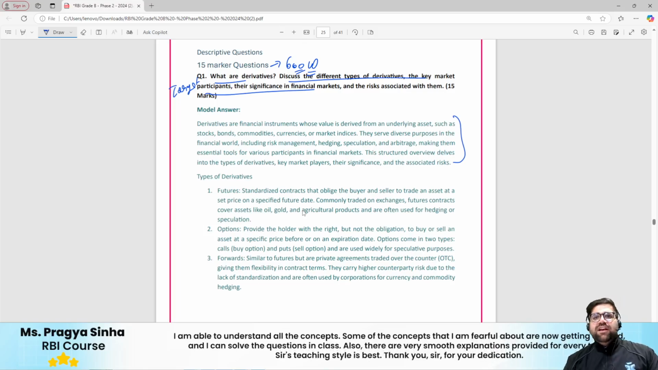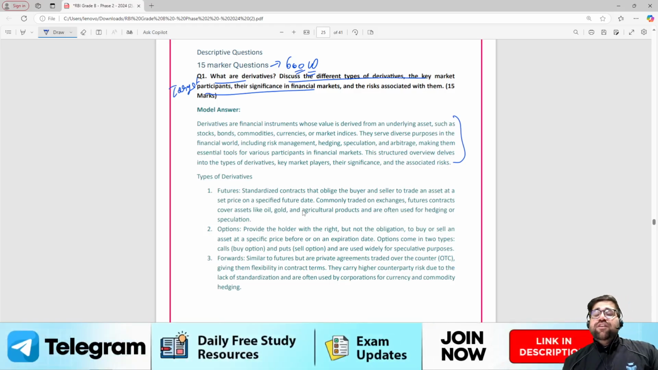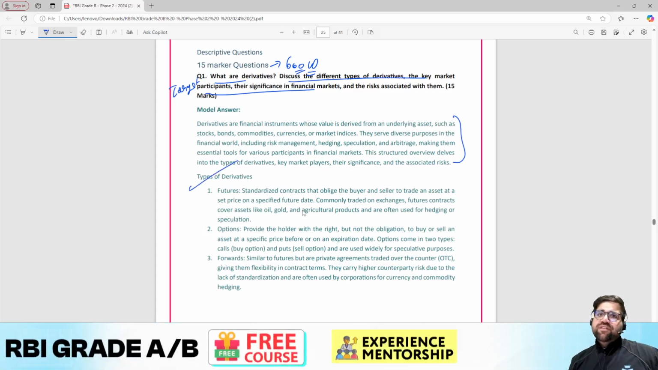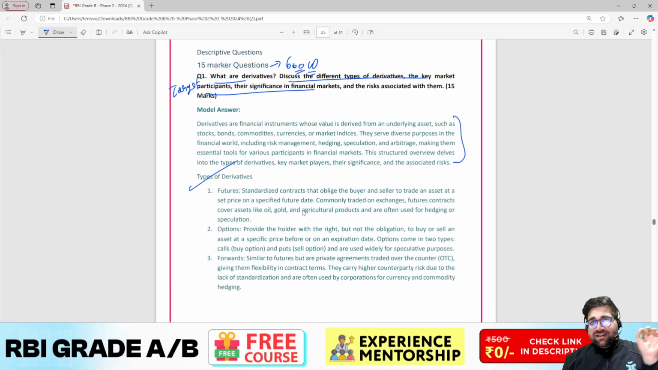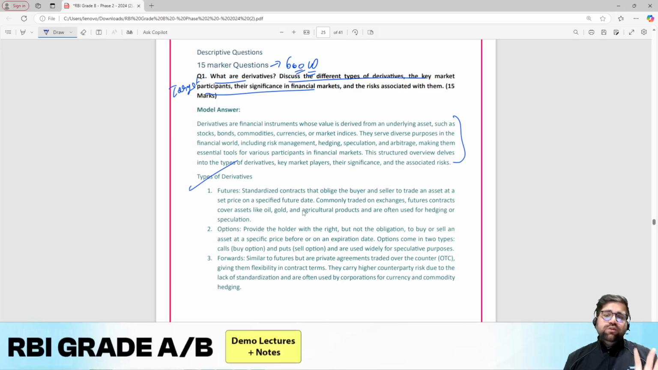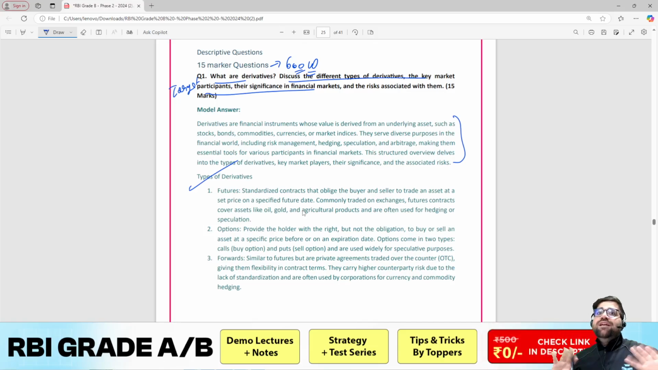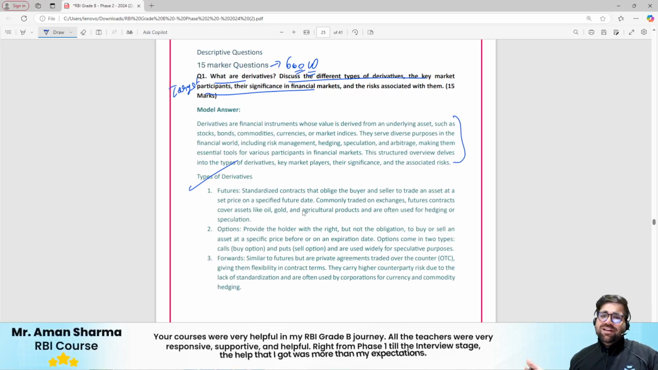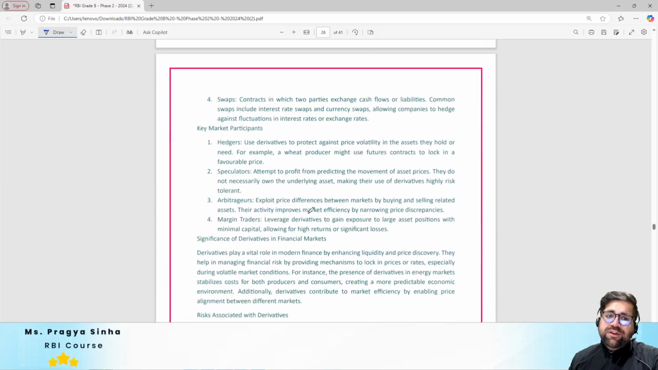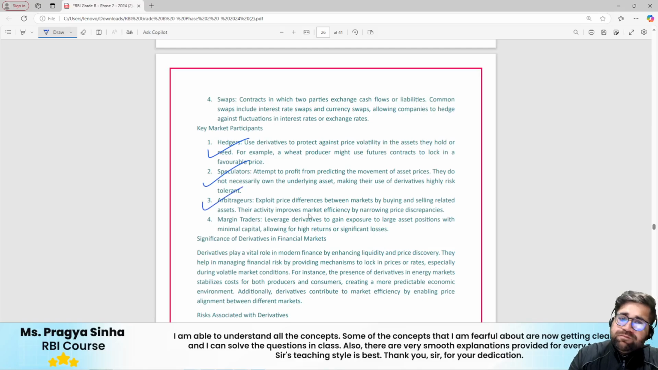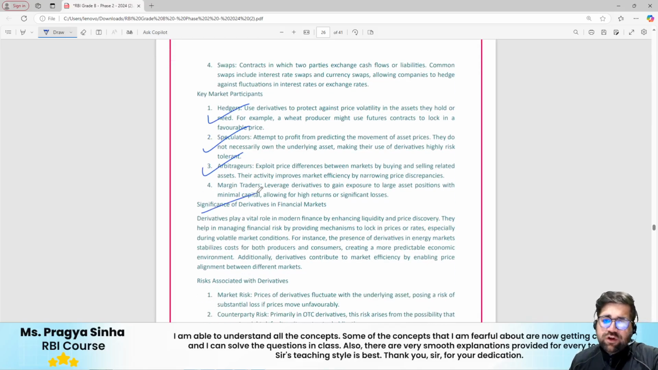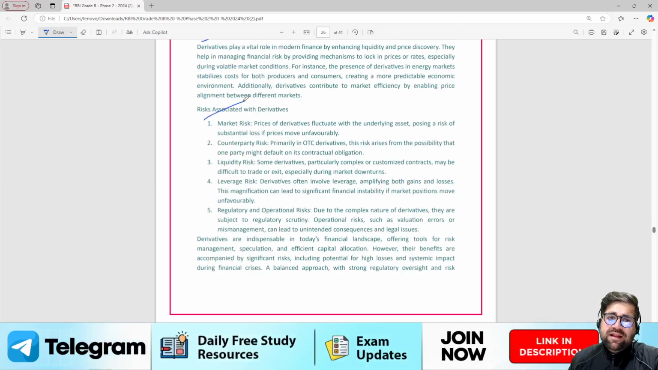First, you definitely try to give the definition of derivative. You try to explain what is an underlying asset, what are different categories of underlying asset, and likewise. Then you explain what are different types of derivatives. See, if you are falling short on words in such questions, then it's your mistake. In such questions you can write x to y, x to z also, because the questions are very open ended, right? Different types of derivatives, then you have key market participants. Then you have significance also. Significance is the important part, and then the risk associated.